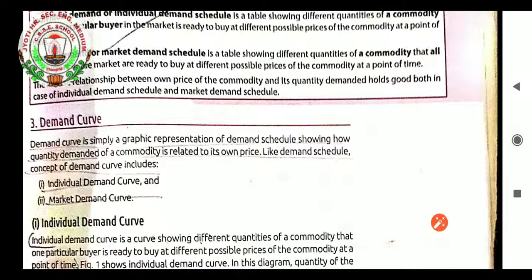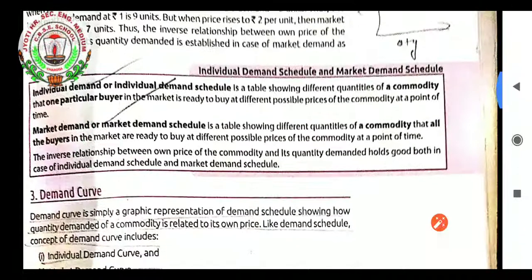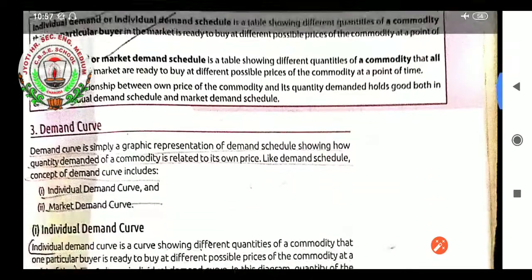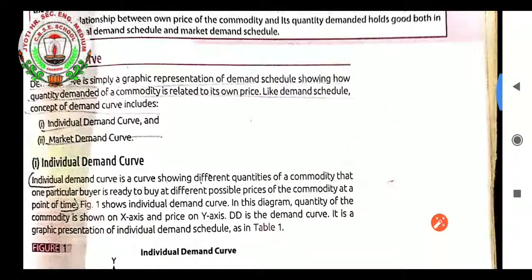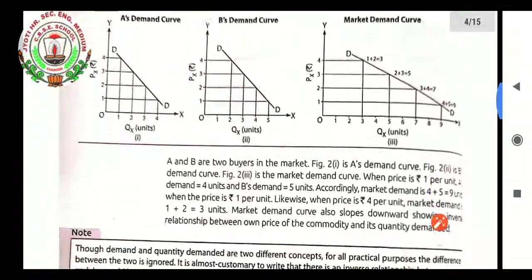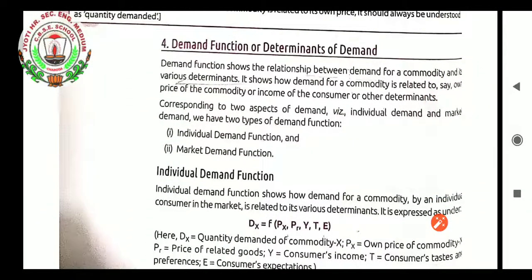So definitely in demand curve also we will be learning the individual demand curve separately and market demand curve separately. So that was enough for today's class, students. In the next class we will be learning the individual demand curve and the market demand curve, the two curves that are formed.